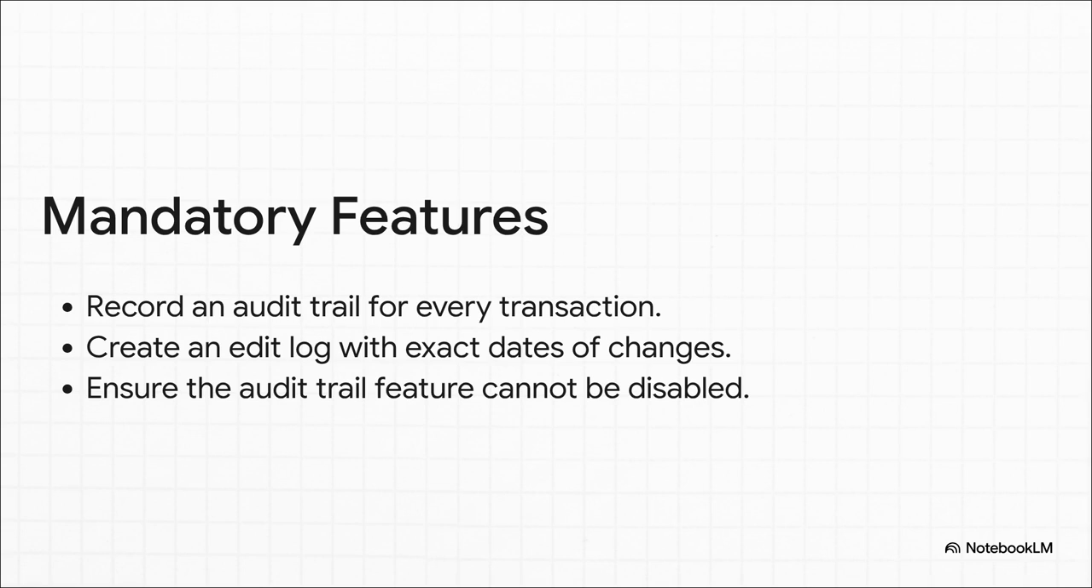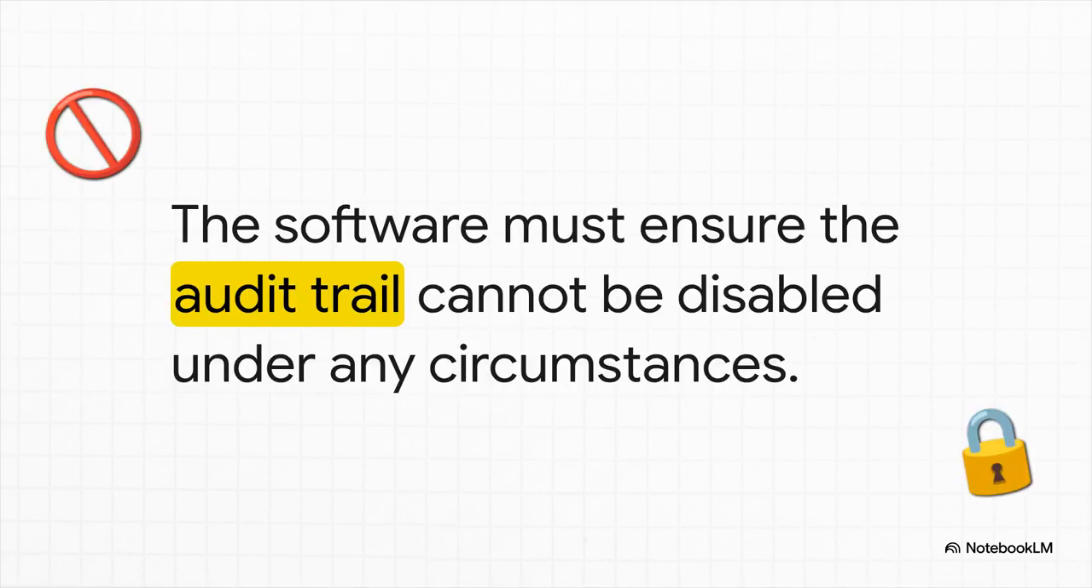And number 3, and honestly, this is the real kicker, the software must ensure that this trail cannot be disabled. I really cannot emphasize this enough. Under no circumstances can this tracking feature be turned off. Not by management, not by the IT guys, nobody. It effectively takes the digital eraser right out of the accounting department's hands. The law demands a permanent, unalterable record of who did what and exactly when they did it.